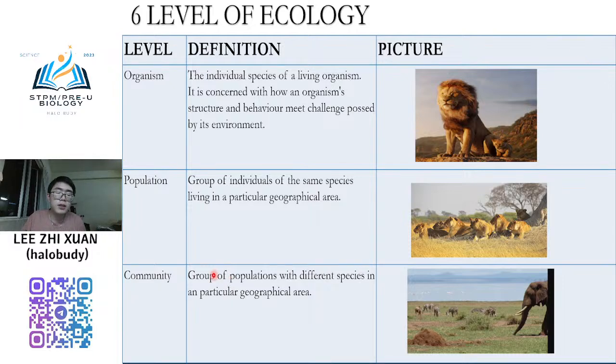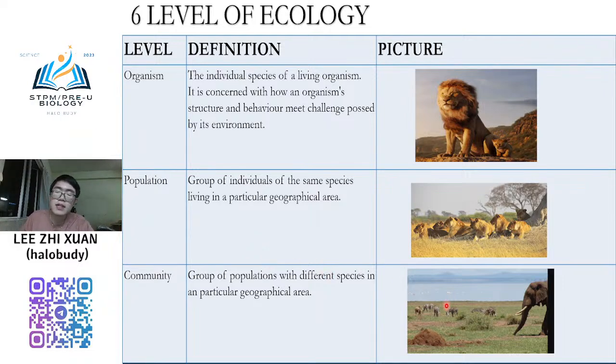Community is when different populations gather in one geographical area. So not only one species, there are many species in that area. For example, in Penang, not only do we have humans, we also have other types of organism, like dogs, cats, maybe crocodiles, snakes, and other kinds of species.